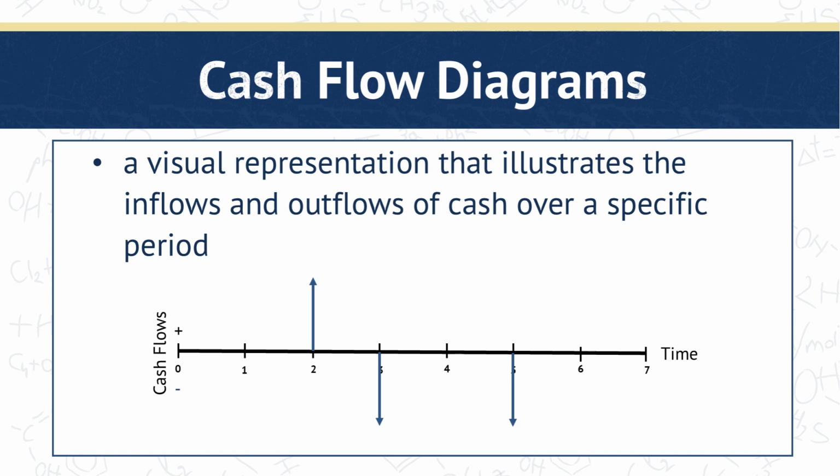Let us now move forward to cash flow diagrams. A cash flow diagram is a visual representation that illustrates the inflows and outflows of cash over a specific period. As we see here, we have a horizontal line representing time divided into equal intervals. It may be years, months, or quarters, depending on what you set. Each point along the line corresponds to a specific period. And then we use arrows to determine the flow of cash. A cash inflow, or money received, is represented by an upward arrow, while cash outflow, or money spent, is represented by downward arrows. Each arrow is usually labeled with a dollar amount to show the size of the cash flow.